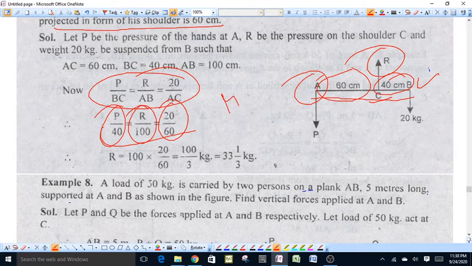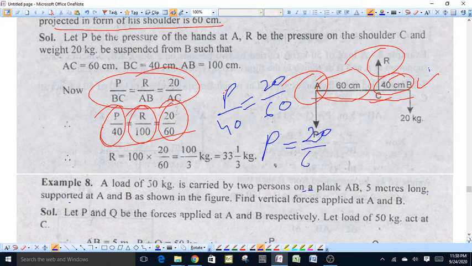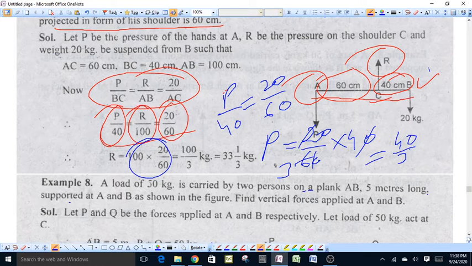P upon 40 will be equal to 20 upon 60. From this we get P is equal to 20 upon 60 into 40, which comes out to be 40 upon 3. And from second and last, R is equal to 100 into 20 upon 60, which will be equal to 33 and 1 by 3 kg.